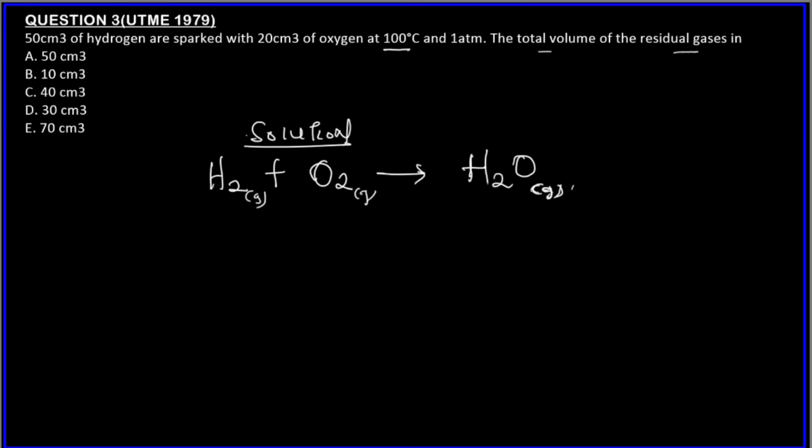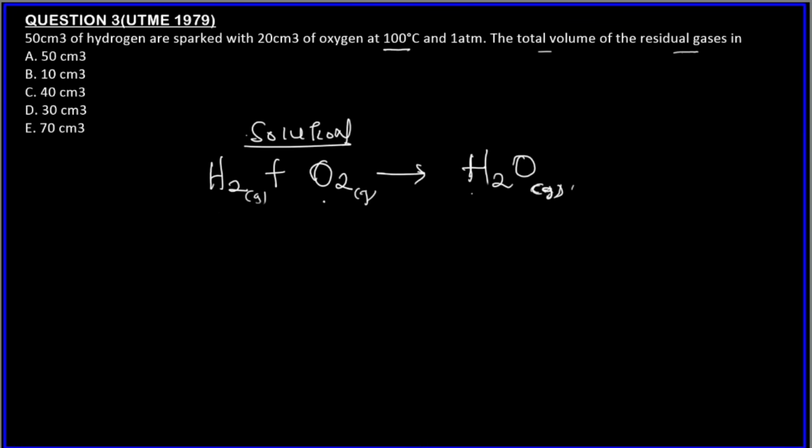You don't really need to put all these ones. I'm just putting them in. So now the volumetric ratio is 1:2. Sorry, this is not balanced. This is not balanced because we have 2 atoms of oxygen here and 1 atom of oxygen, 2 atoms of hydrogen, 2 atoms of hydrogen here.